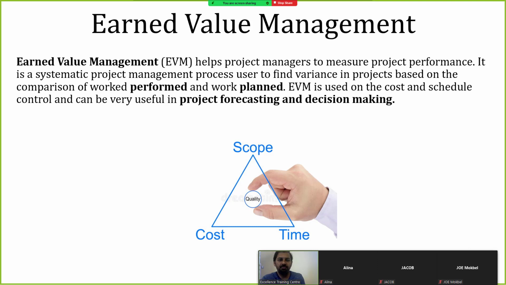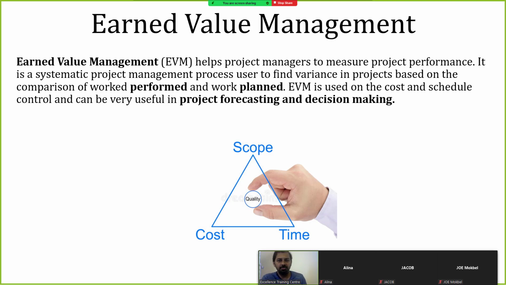I thought this was a very small topic, but once I deep dived, it is a very big topic. So, starting with the presentation, the earned value management. I'm just reading what the definition is. It's also called EVM.